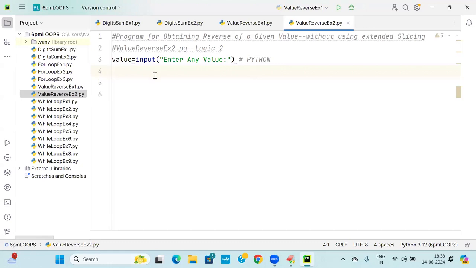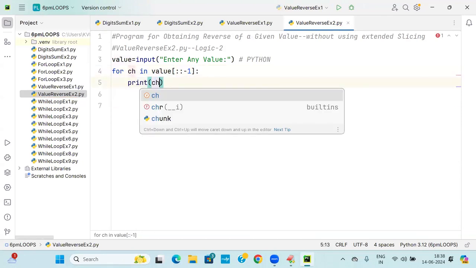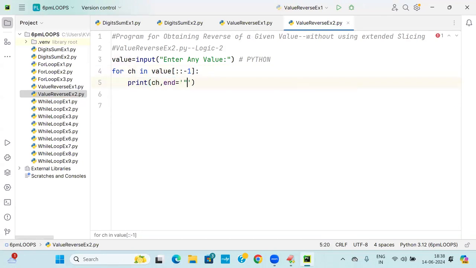How to do that? Simple. Yesterday only I said reversing. Let's start with for i. I am not using any extended slicing. You may say, sir, you say like this: for ch in value, then value[::-1], and print ch, end equal to empty, something like this. Try to run, sir.